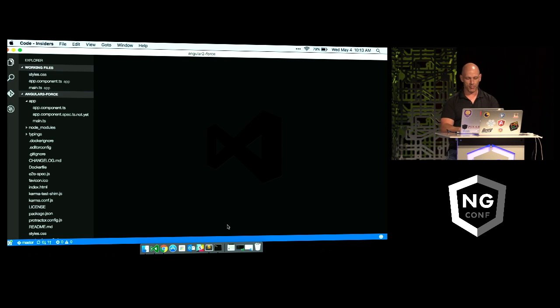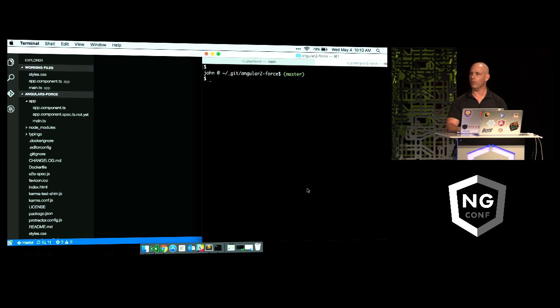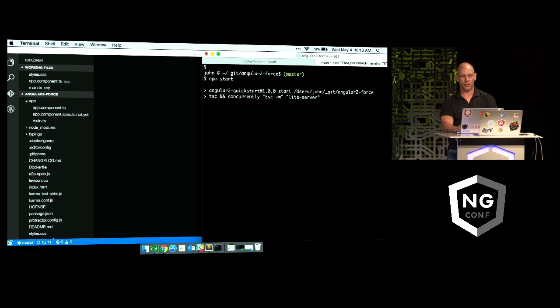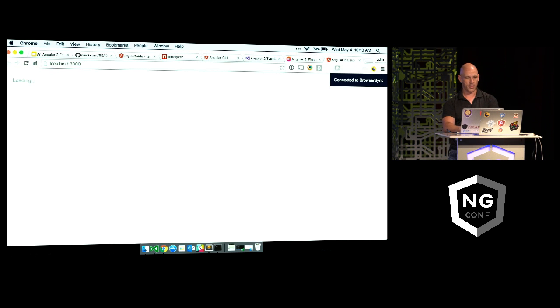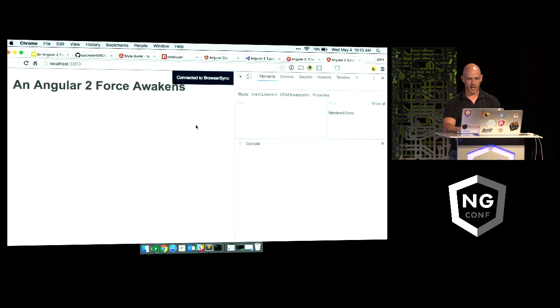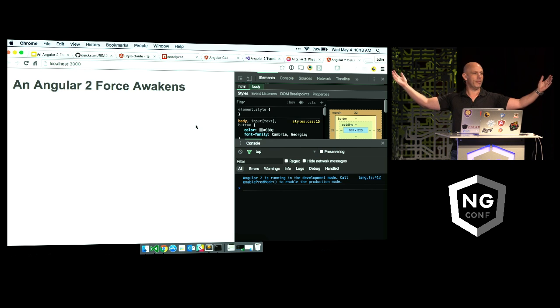All right, so we've got an application here, and what I've done is I've pulled down the quick start, which is up on the docs. So once you pull down the quick start, if you run it, you can write npm start, and it will crank it up. And hey, it works. Thank you for having me, and I'll see you guys around the conference.